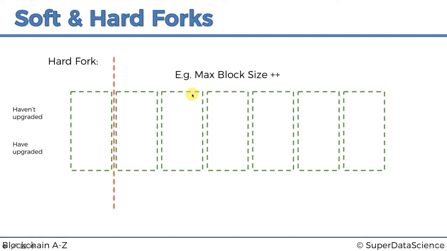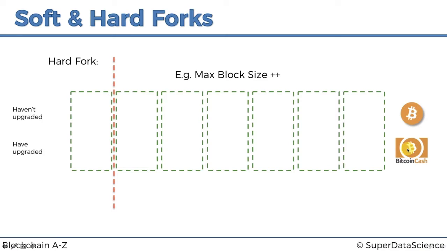And a good example to start off with is the maximum block size increasing. Well, this is indeed an example of a hard fork, as we know, because that happened in real life. There was Bitcoin, and then there's Bitcoin Cash. That's exactly what happened. Bitcoin has a block size of 1 megabyte. Bitcoin Cash has a maximum block size of 8 megabytes. So in both cases, a maximum block size of 1 megabyte, and a maximum block size of 8 megabytes.